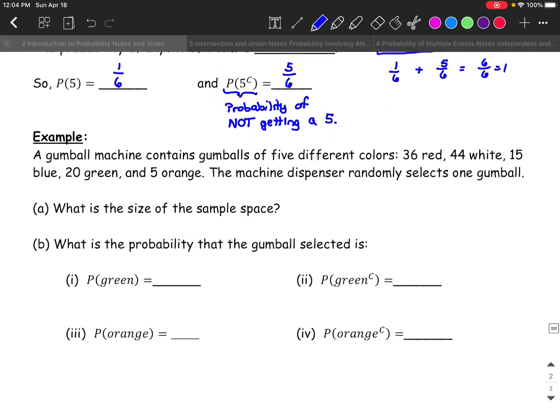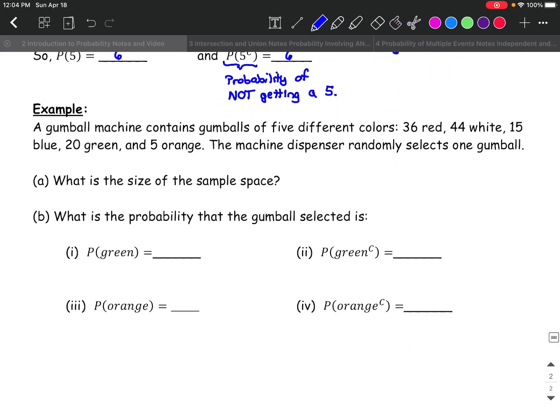Let's try something different. Now we have a gumball machine that contains 5 different colors. There's 36 red, 45 white, 15 blue, 20 green, and 5 orange gumballs. The machine dispenser randomly selects 1 gumball. Well, before we do probability, we want to make sure we know the size of the sample space. That's how many gumballs there are altogether.